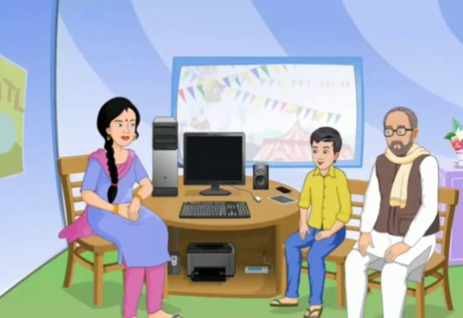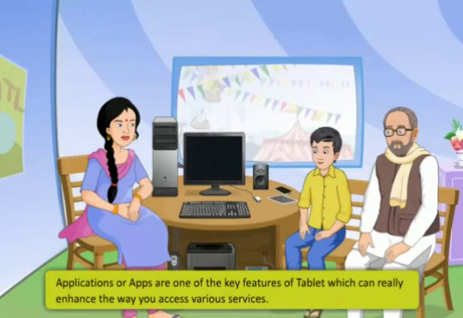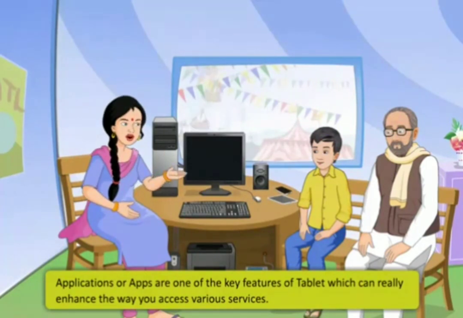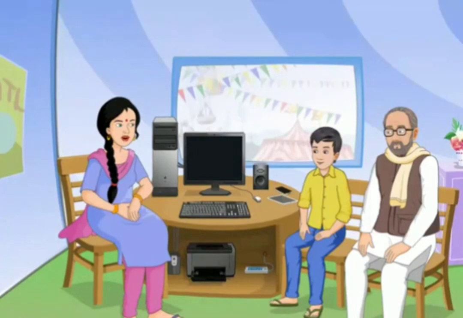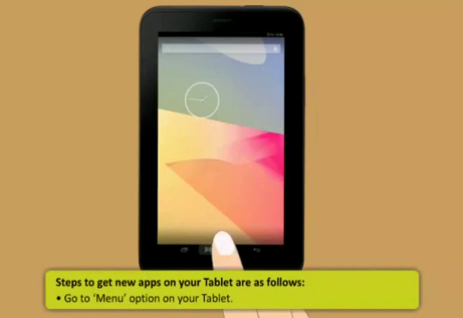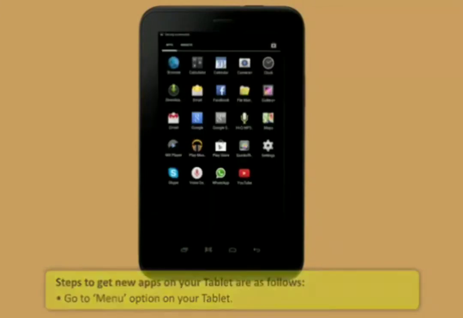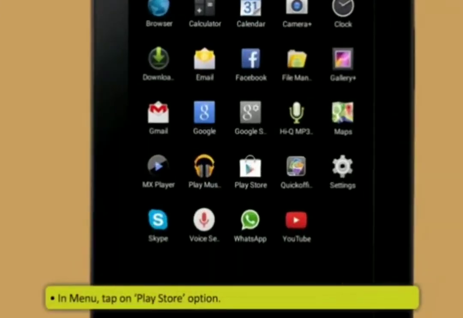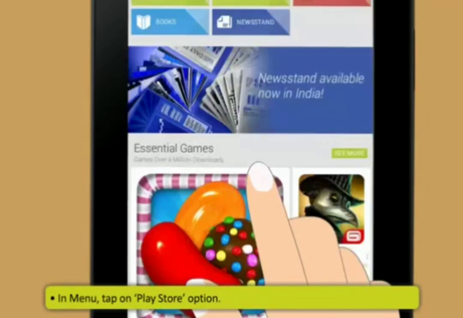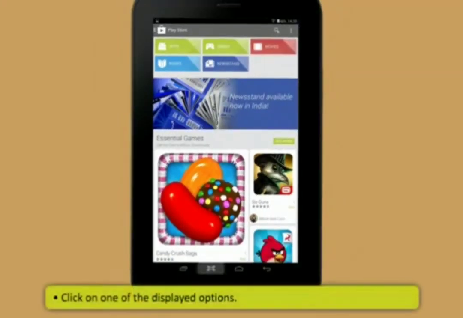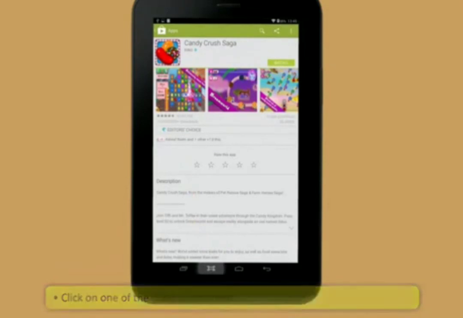Didi, can you teach me how to install applications in a tablet? Yes, of course. Applications or apps are one of the key features of a tablet which can really enhance the way you access various services. These are the steps to get new apps on your tablet. First, go to the Menu option on your tablet. And then, in Menu, tap on the Play Store option. Click on one of the displayed options.